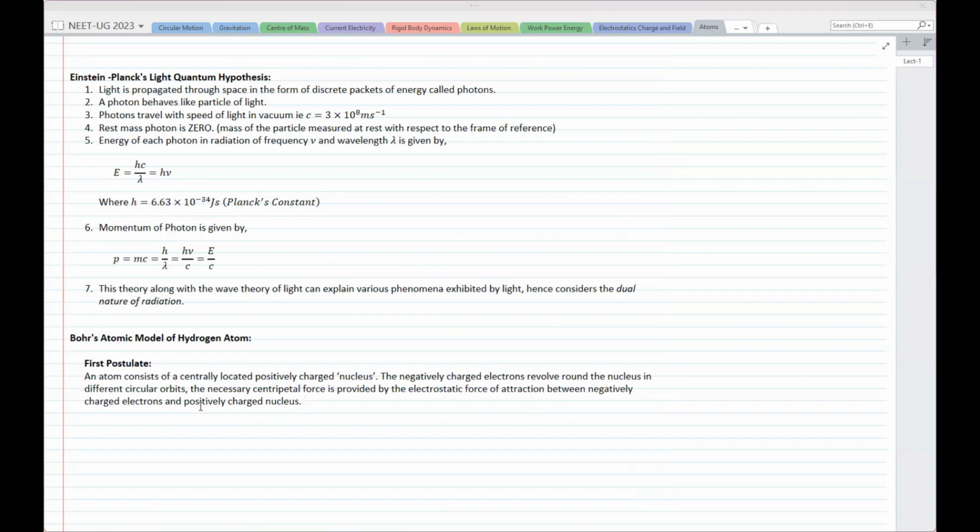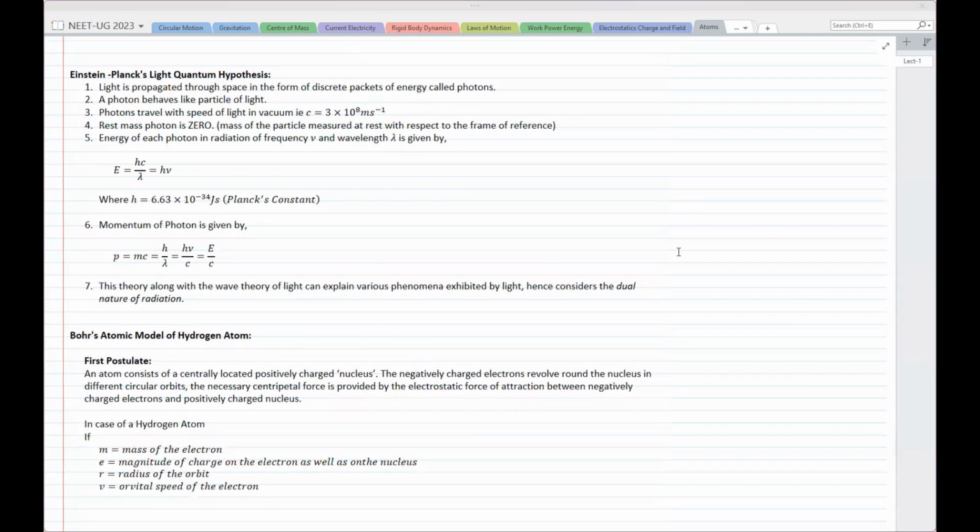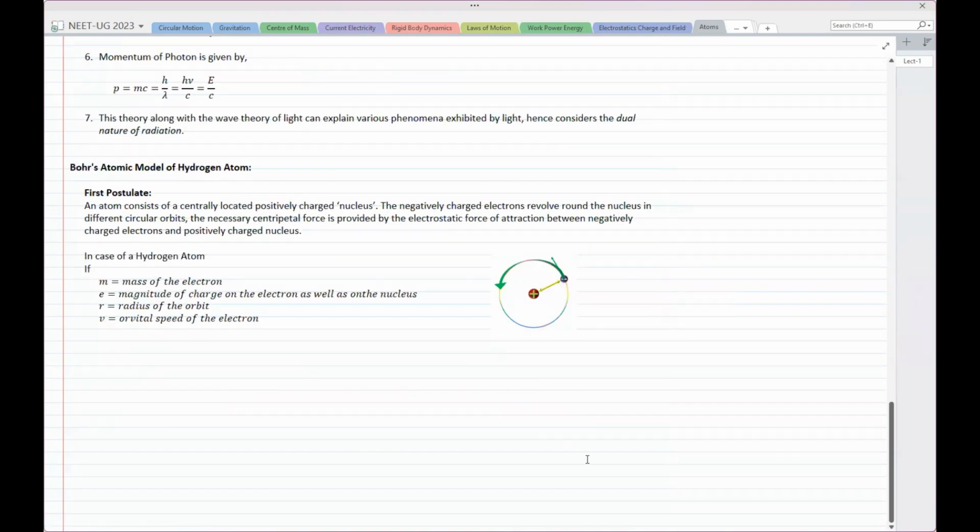ये first point है. Now, if you take case of hydrogen atom, let's take case of hydrogen atom. Then what happens? In case of hydrogen atom, if you look at this diagram, I'll draw the diagram also, and you consider that electron is moving with velocity v, ये v है, ठीक है?